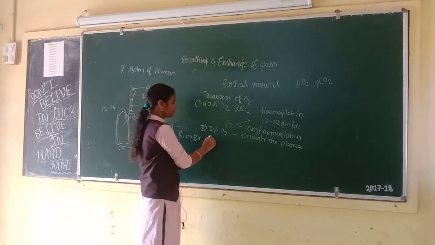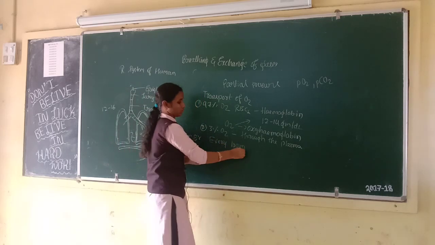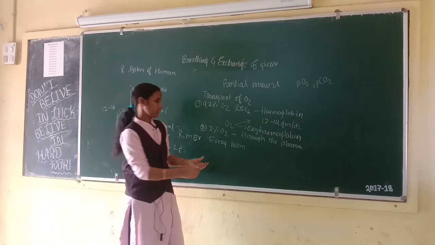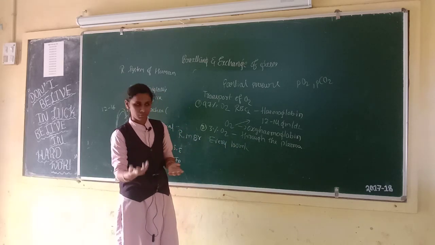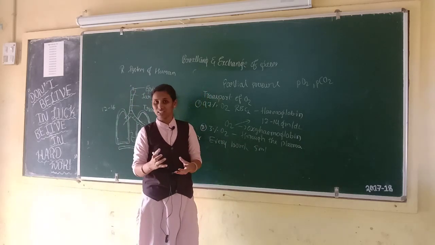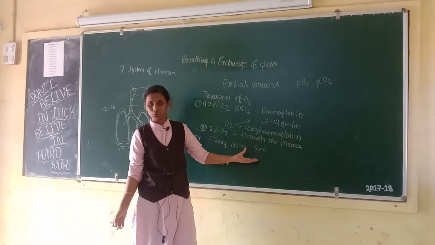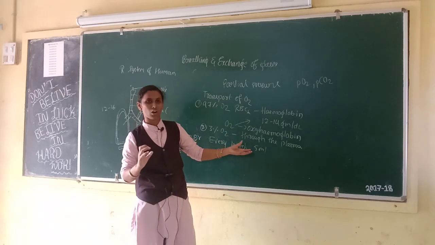Next, every 100 ml of oxygenated blood can deliver 5 ml of oxygen to the tissues under physiological normal conditions.